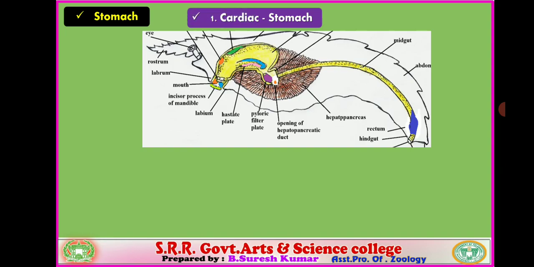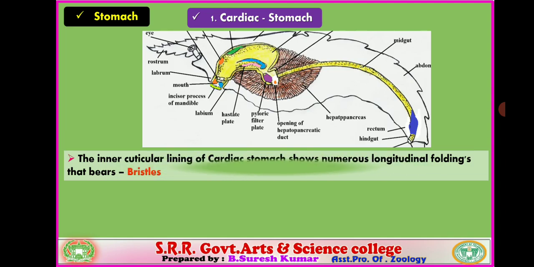First we discuss the properties of the cardiac stomach. The cardiac stomach is the proximal part of the stomach, internally lined with a hard cuticular layer, and it also has numerous longitudinal foldings like the esophagus, and such cuticular foldings bear numerous bristles.